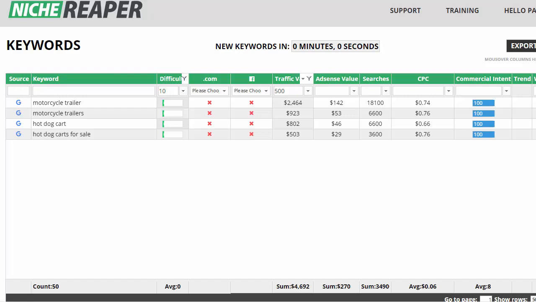The first thing you want to do is figure out, is there a real demand for this kind of stuff? All right. So this is highlighted by this particular thing here. Motorcycle trailer and trailers might be very different. In this case, I believe they're probably looking for the same thing, right? They have motorcycles and they want trailers for it. But you saw from the example guinea pig or guinea pigs, there's quite often a big difference there.